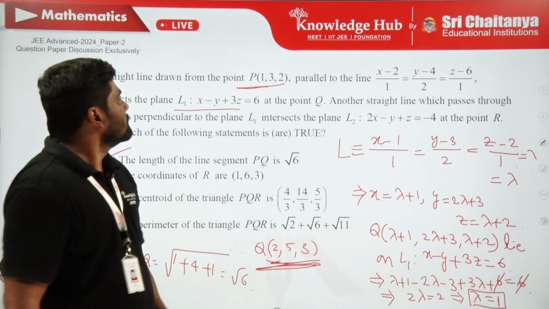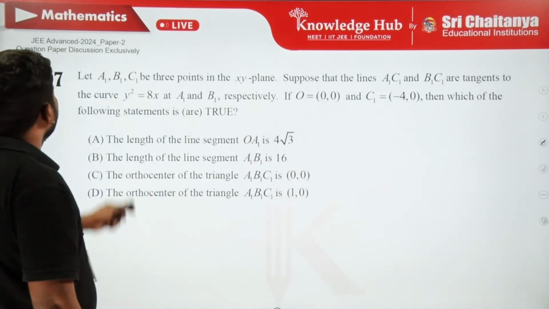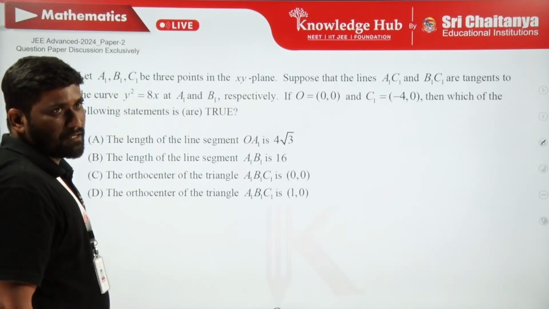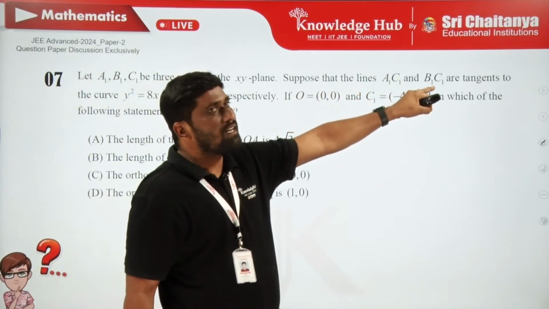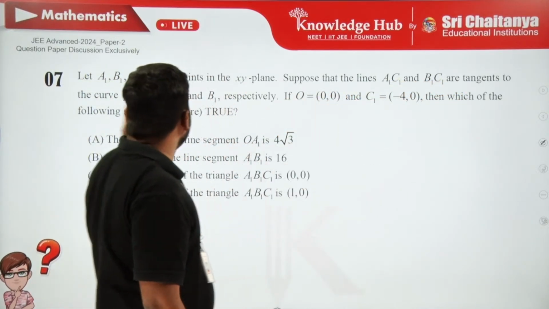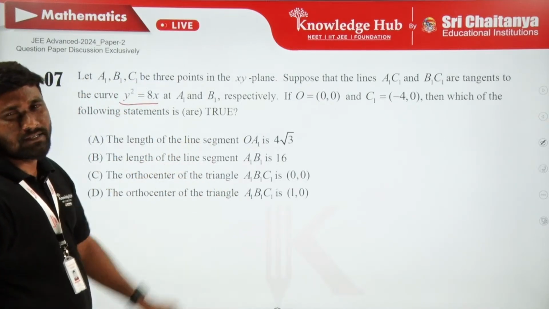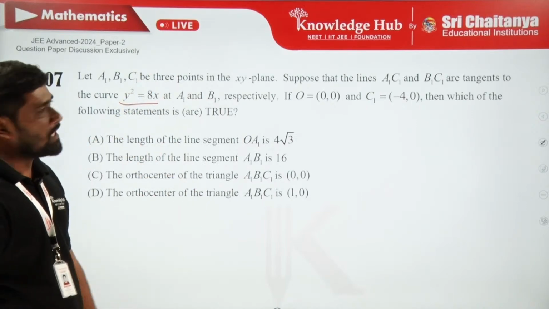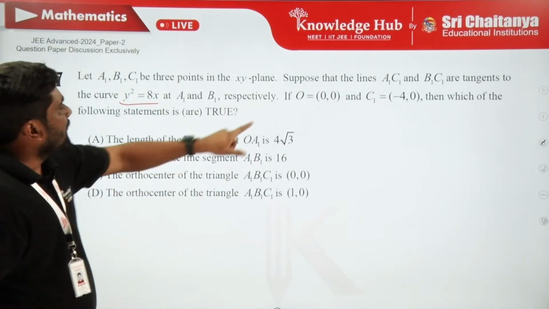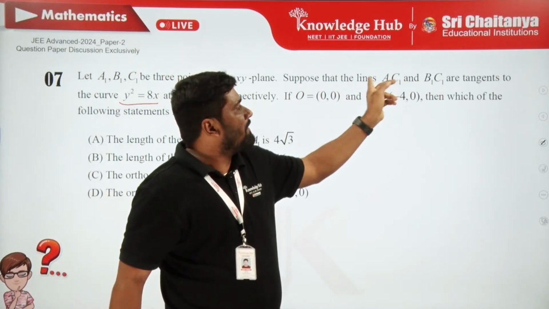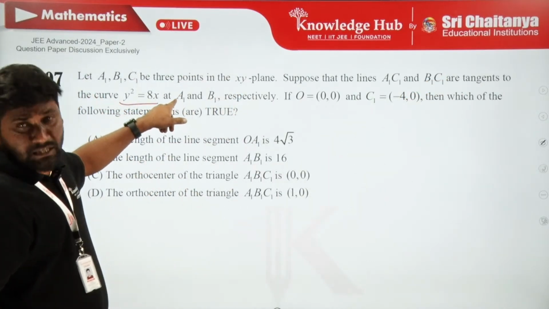Then, next we move to the seventh problem. Let A1, B1, C1 be 3 points in the XY plane. Suppose that the lines A1C1 and B1C1 are tangents to this curve. Actually, this is a parabola whose vertex is at origin, which is an open rightward parabola, at A1 and B1. So, what did he say? A1C1 and B1C1 are tangents to this curve at what point?